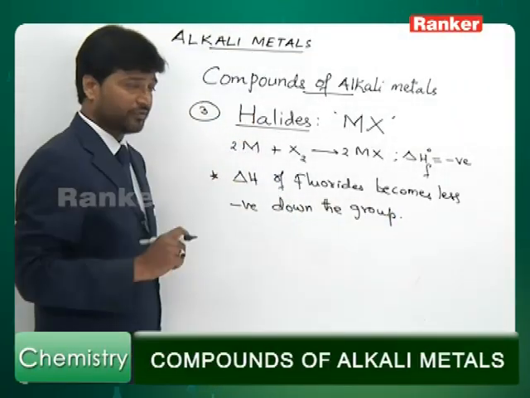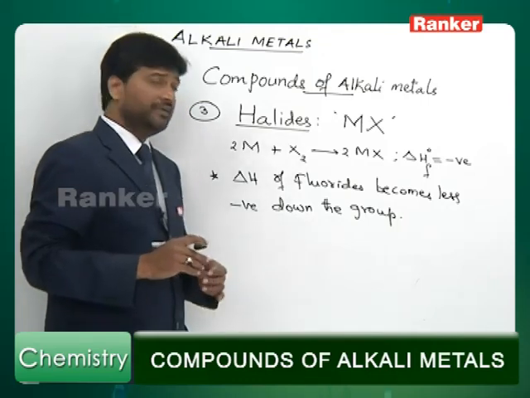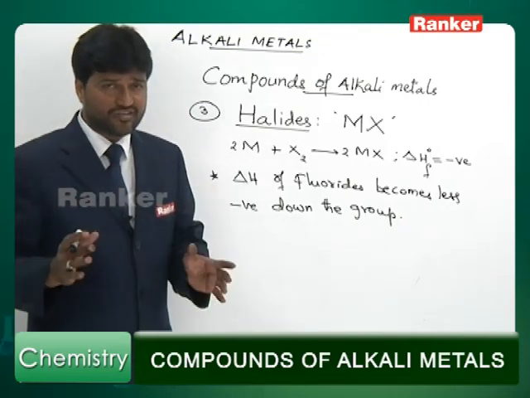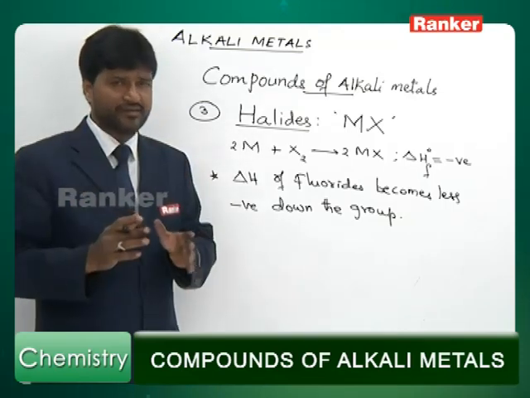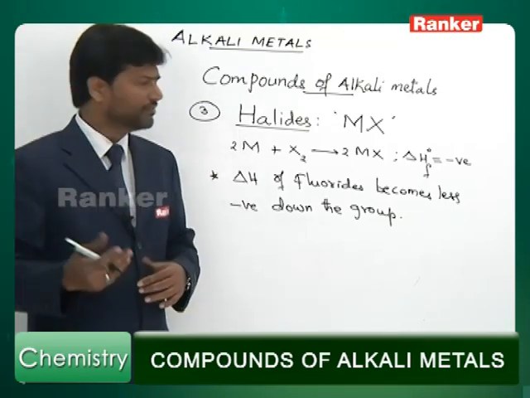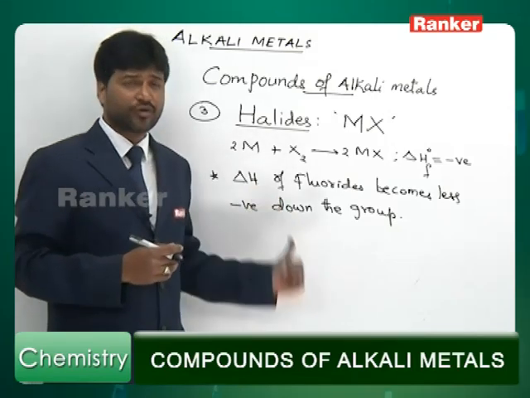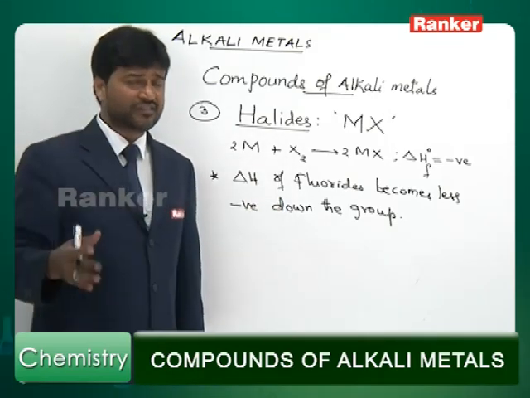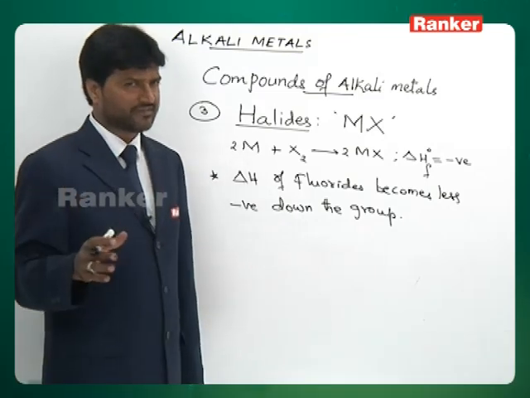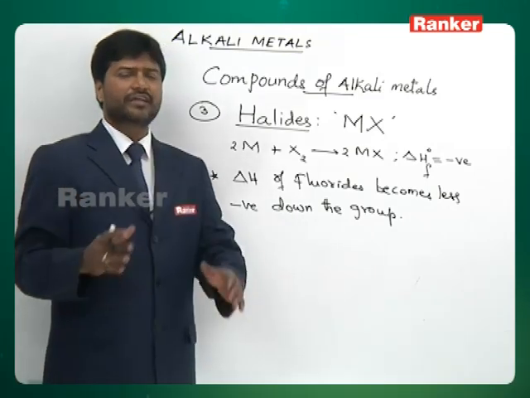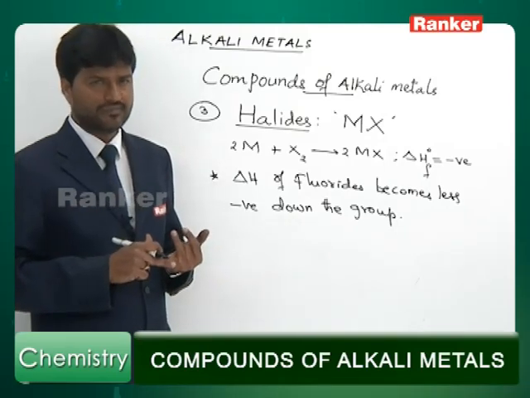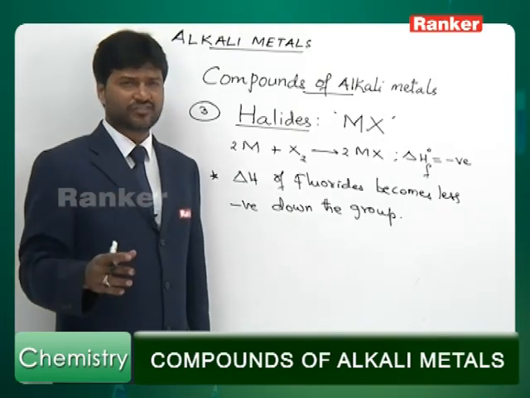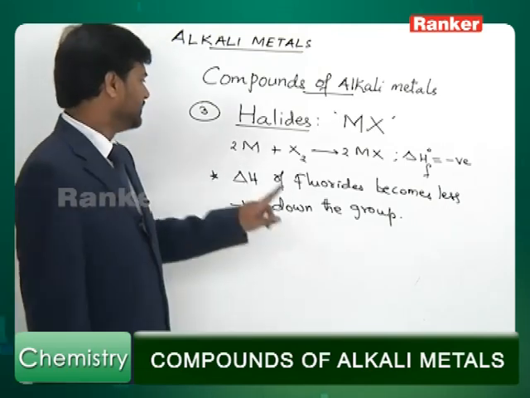This is a very, very important point. That means the delta H value is most negative, highest in magnitude, in case of lithium fluoride formation, and in case of cesium fluoride formation it is least negative. So the reaction will be more exothermic when the metal involved is lithium, and less exothermic when the metal involved is cesium.